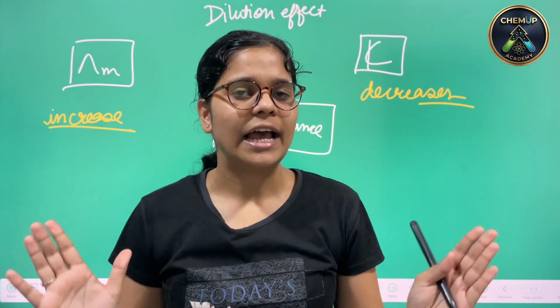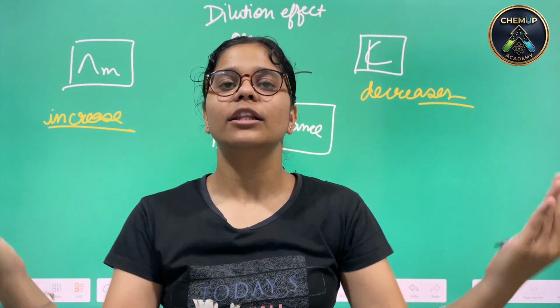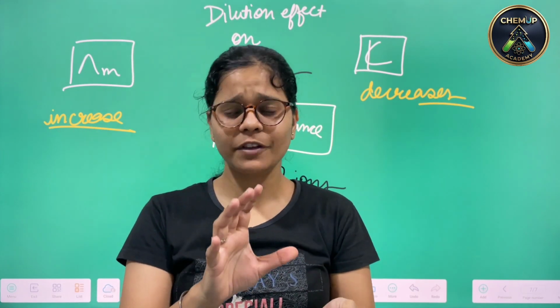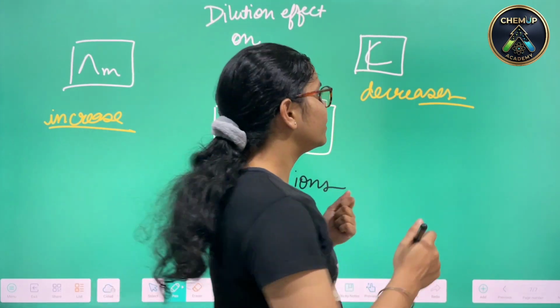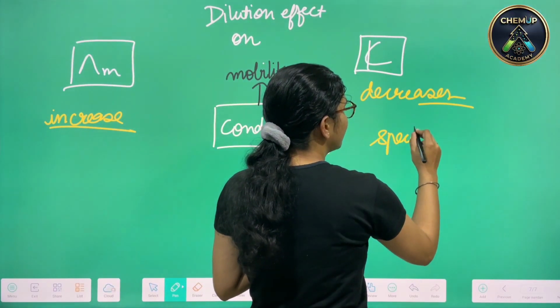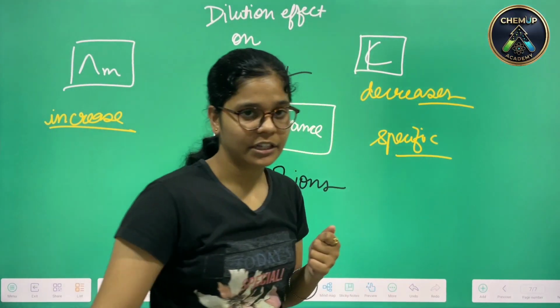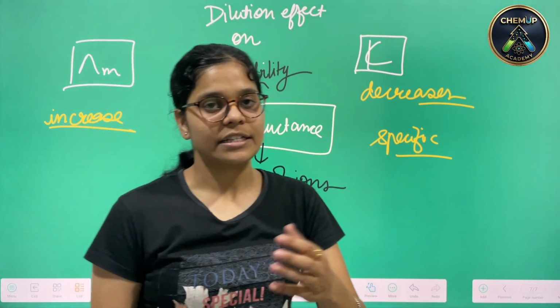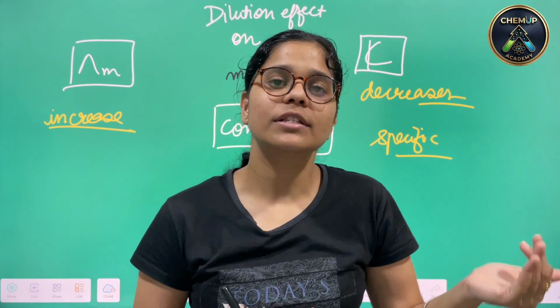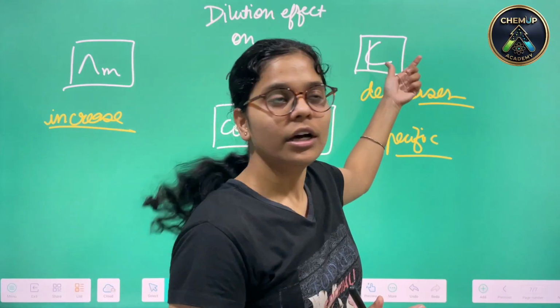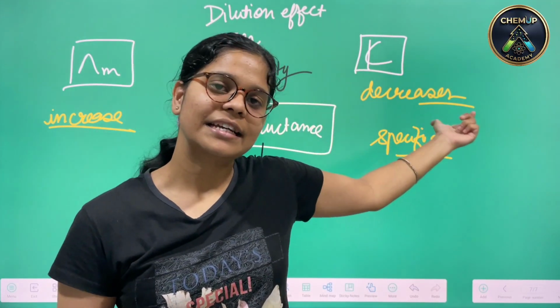Now since we have diluted, one mole shall be rotating in the whole of the volume, because there has been dilution. For specific terms, and kappa is again a specific term, we can see the decrease. For the same volume, when one mole was rotating, the conductance was seen to be decreased as for the kappa. Hence we can say that it is decreasing.